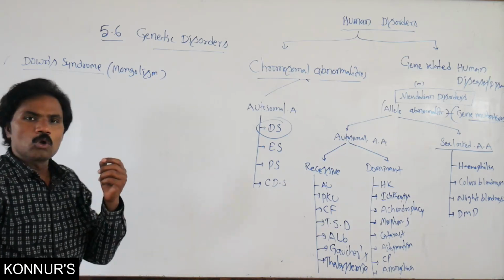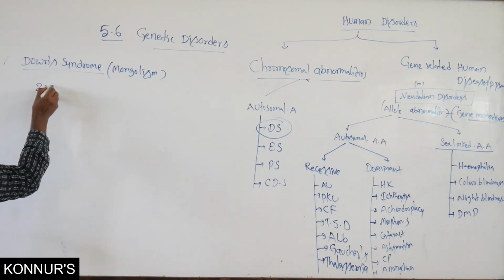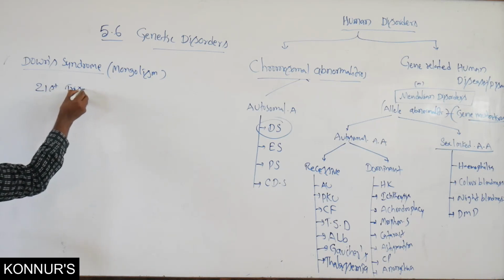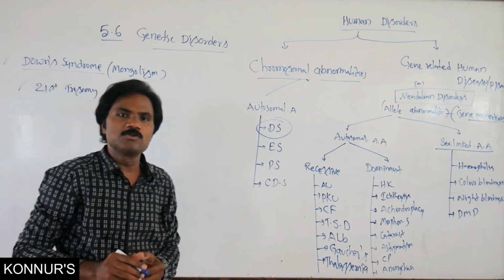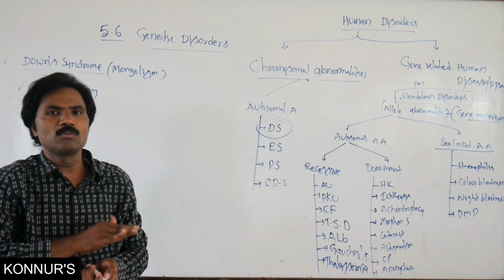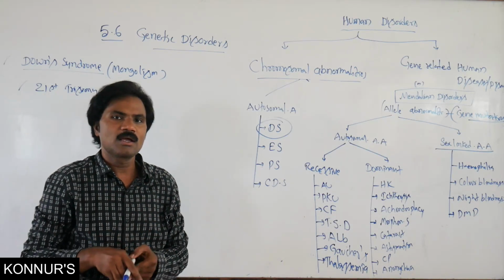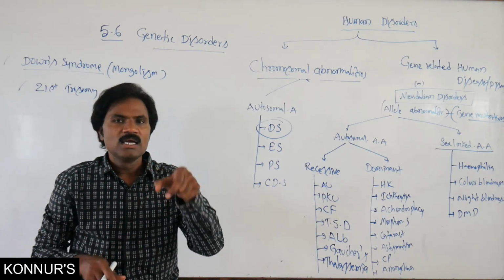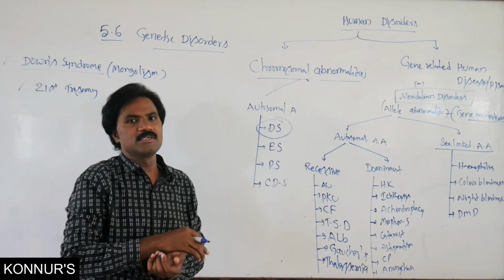It is 21st trisomy. Normally on the 21st chromosome, by the addition of one more chromosome, that is a trisomy, one type of aneuploidic disease, otherwise called Mongolian idiocy.